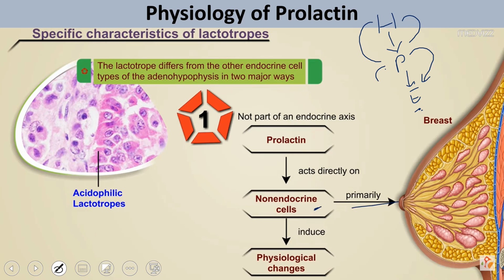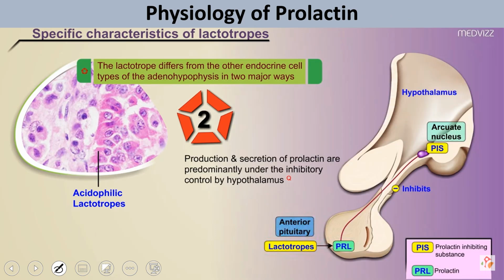directly works on non-endocrine cells, primarily the mature breast. There, other than milk production in the breast, it also causes some physiological changes. So the normal hypothalamus, pituitary, endocrine axis is not followed by lactotropes or mammotropes. That is one difference.